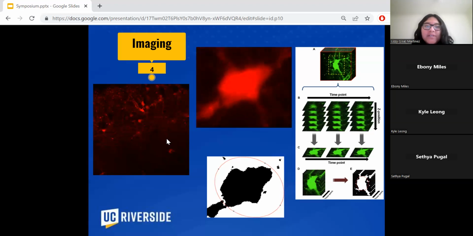So on the left image, you can see the zooming in into the astrocyte. From there, this is how it normally looks once you capture it. And on the bottom, where you could see the black astrocyte and then the red, that's what we call the region of interest.